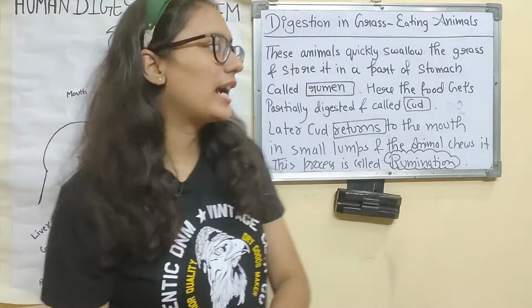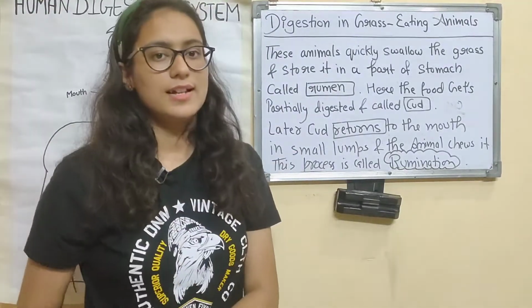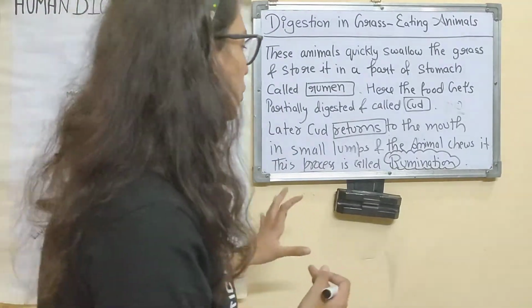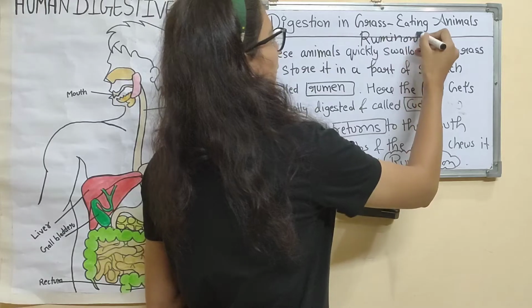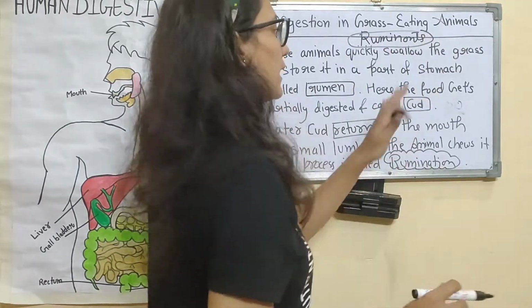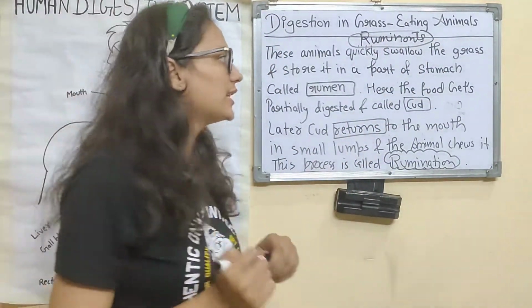You need to write this. This is a very important definition. And those who do this are known as ruminants. What do we call them? Ruminants. Those who show this are known as ruminants.